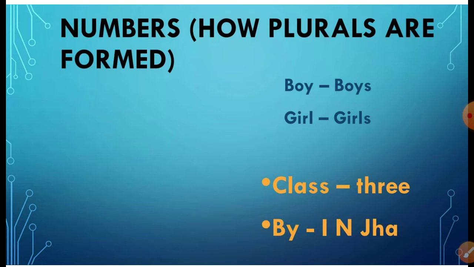There are two numbers in English. These are the singular and the plural. A noun that denotes, that shows one person or thing is said to be singular number. Example: boy, girl, bird, tree, book, pen, etc. A noun that denotes, that shows more than one person or thing is said to be in the plural number, as boys, girls, trees, books, pens, etc.